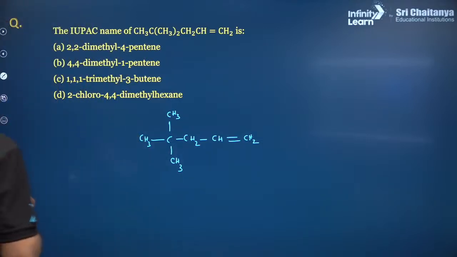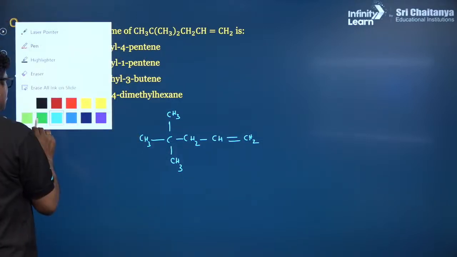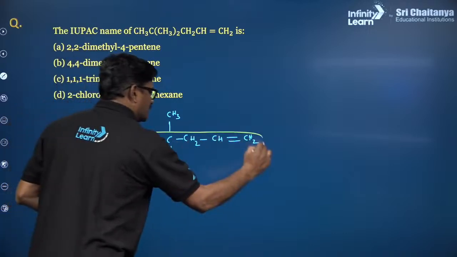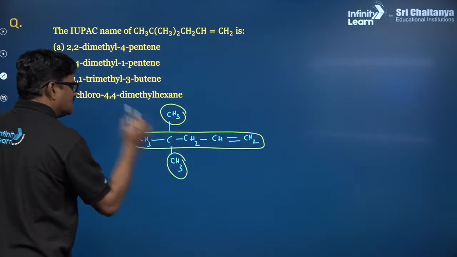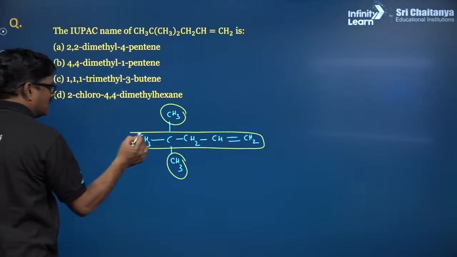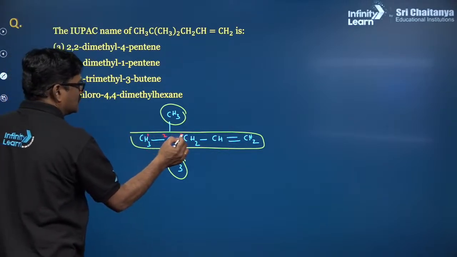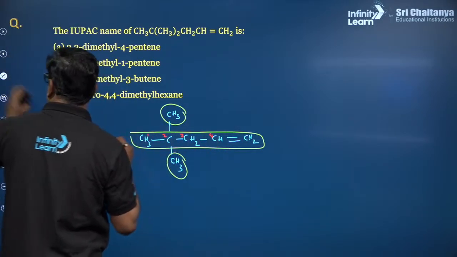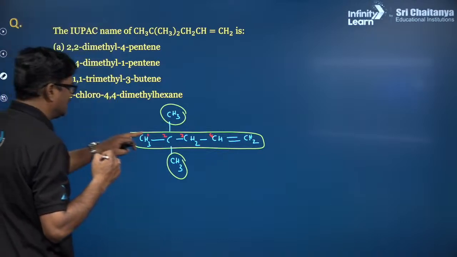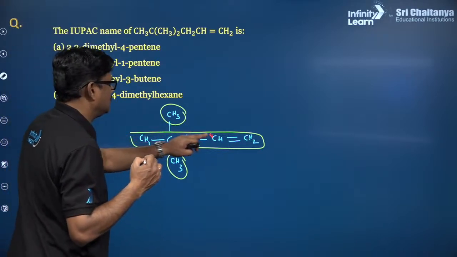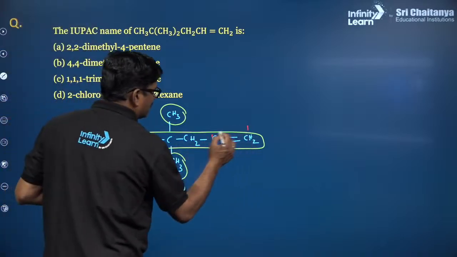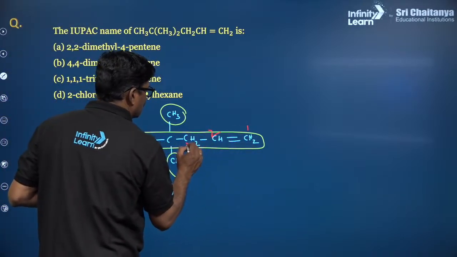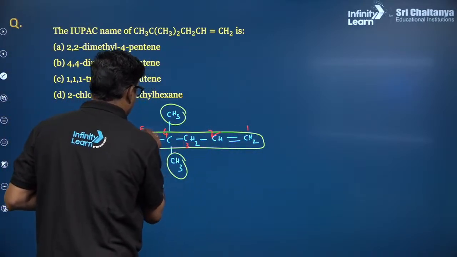Elaborate the structure. When you elaborate the structure, you are going to see the longest possible chain. You can't number from that side, because the double bond is on the other side. So that is number 1, number 2, number 3, number 4, number 5.